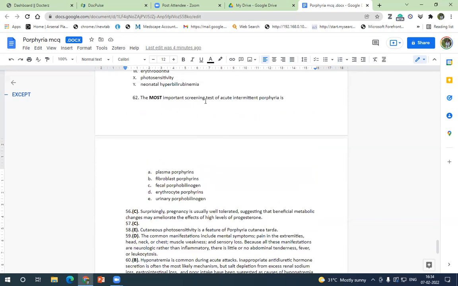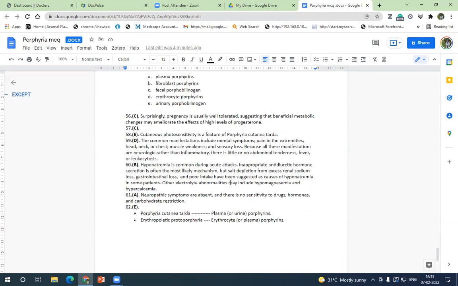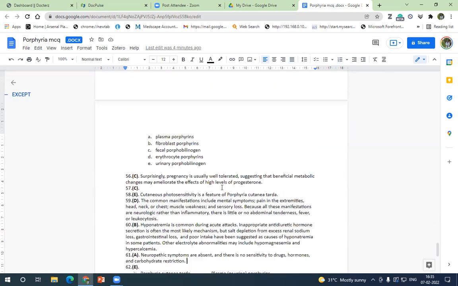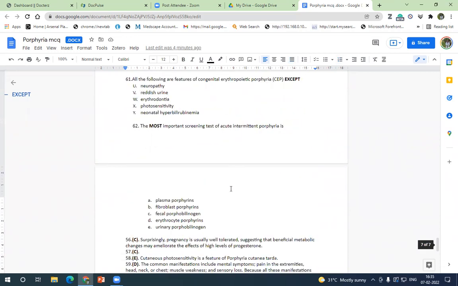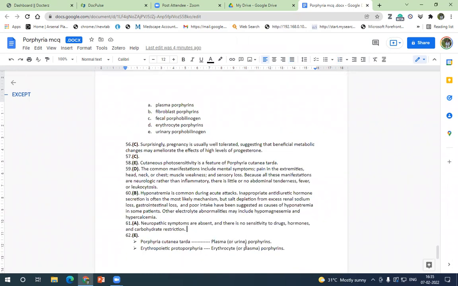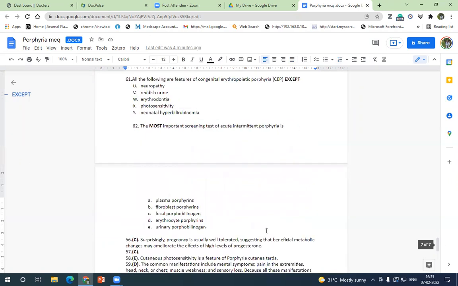So next is the most important screening test of acute intermittent porphyria. So what is the screening? Most important screening test is, so it is urinary porphobilinogen. Okay, so you should check. So urinary porphobilinogens are what is specifically checked in acute intermittent porphyria.